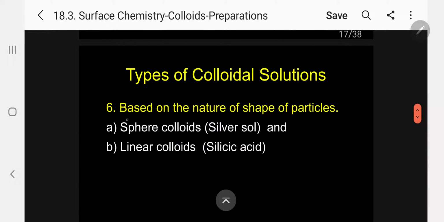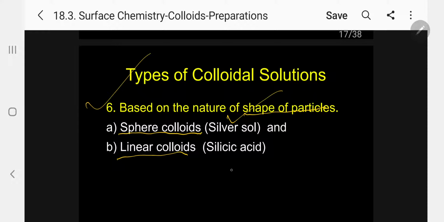Lastly, based on the nature of shape of the colloidal particles: A, sphere colloids, example silver salt, and linear colloid, example silicic acid. So linear and sphere. Based on shape, we can classify the colloidal solution. So we have 6 types of colloidal solutions.